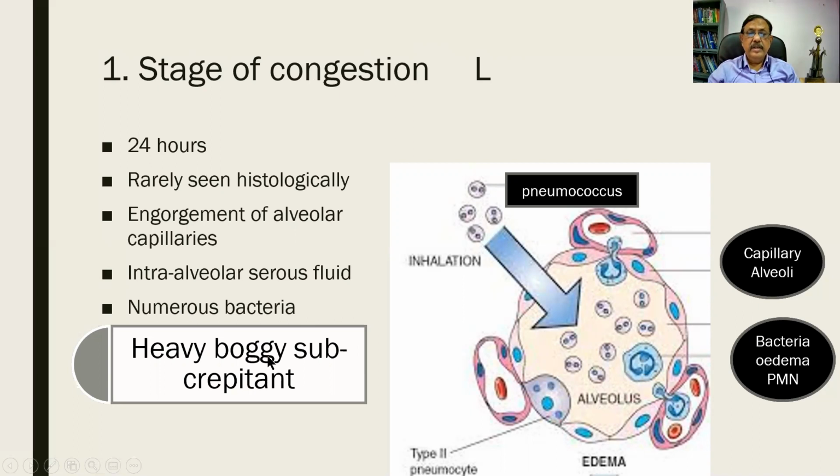And the lung is boggy, subcrepitant. Crepitant means it will make a noise. Subcrepitant means not so clear. Boggy means heavy. Stage of congestion. So remember this, the bacteria are the pneumococcus, alveolar capillaries, then there is an edema and polymorphoneutrophils trying to come inside.